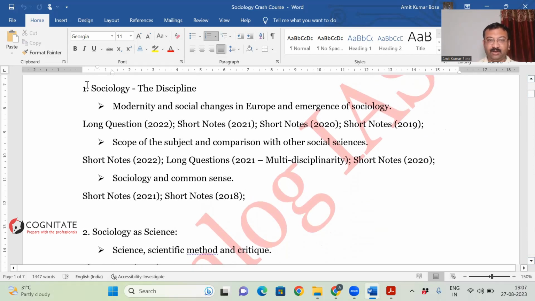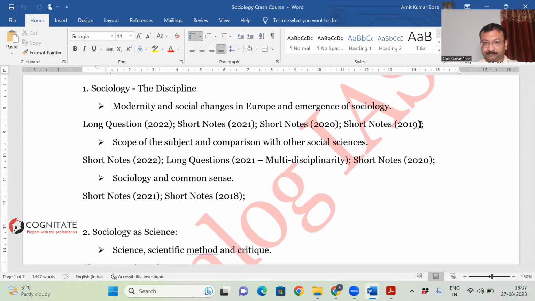Say, for example, if we look at this particular area of the syllabus, sociology as a discipline. What am I seeing? From the area modernity and social change in Europe and emergence of sociology, there was a long question in 2022, short notes in 2021, again short notes in 2020, again short notes in 2019. So practically every year I'm getting a question from this area for the last 4 years: 2019, 2020, 2021, 2022. So it would be safe to assume that in 2023 as well, I'm going to get a short note, not a long question, from this area.